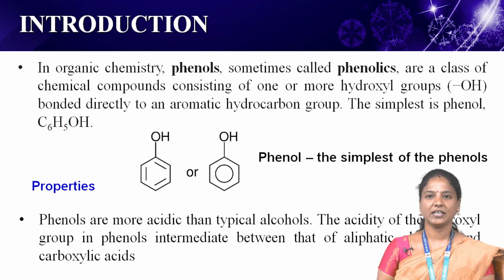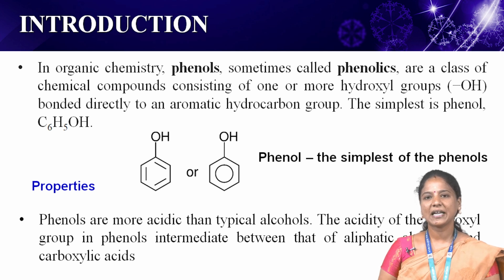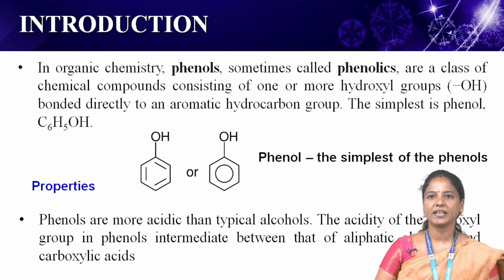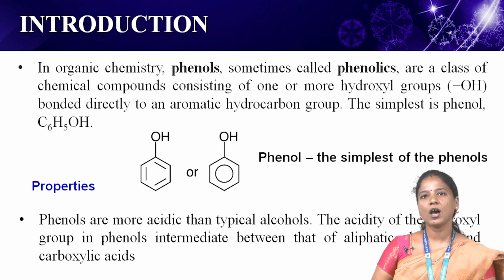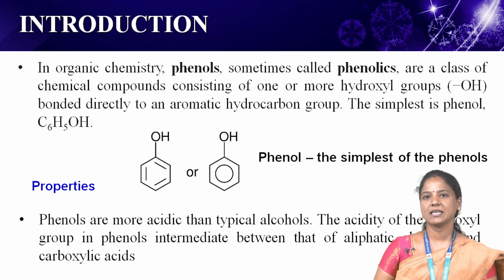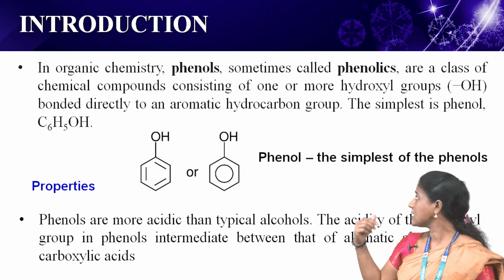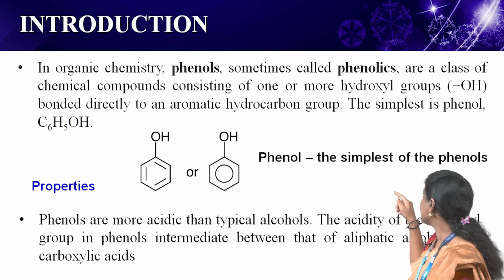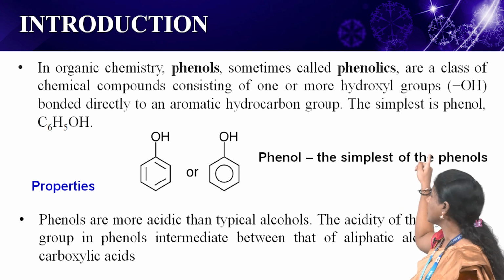Okay, let us see the introduction. In organic chemistry, phenols, sometimes called phenolics, are a class of chemical compounds containing one or more hydroxyl groups, that is, an OH group bonded directly to an aromatic hydrocarbon group. The simplest is phenol, with the formula C6H5OH. This is the structure of phenol, the benzene ring attached to an OH group.